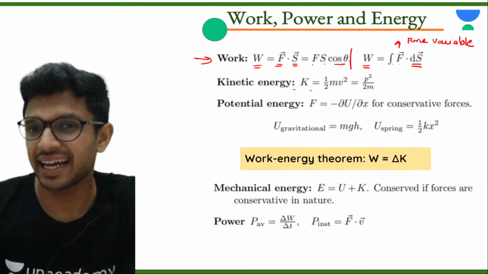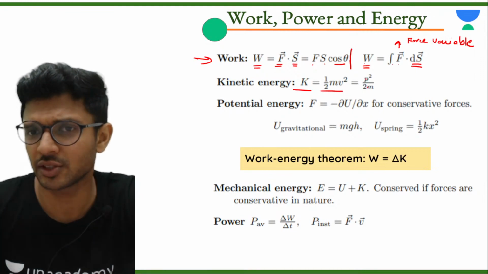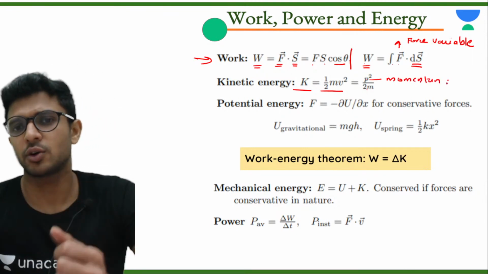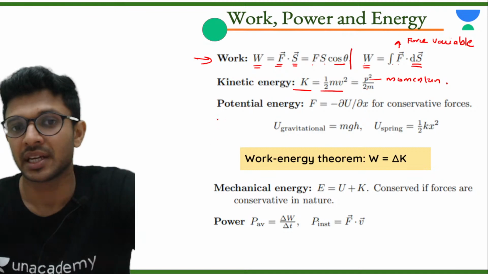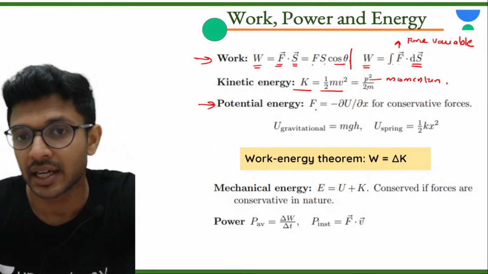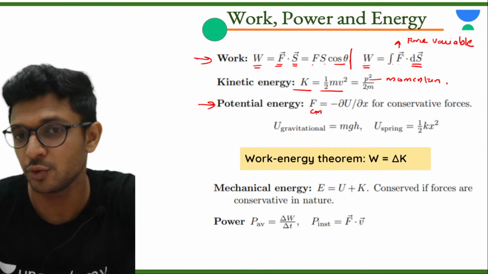Then kinetic energy, everybody knows, is half mv square, which is equal to p square by 2m if you want to write the equation in terms of p, the momentum. This is knowledge from junior classes, everybody knows. The new information to note down is the conservative force.